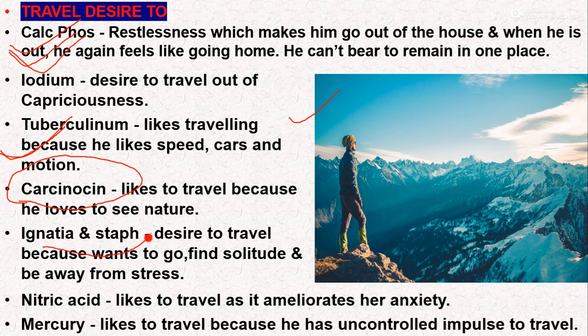Ignatia and Staphysagria go towards any other place because they want to find some solitude. Like Ignatia and Staphysagria are always present in anger suppression. So they travel just to avoid their anger for some time. They basically have an escape desire. They want to escape for some time from that type of anger suppression.